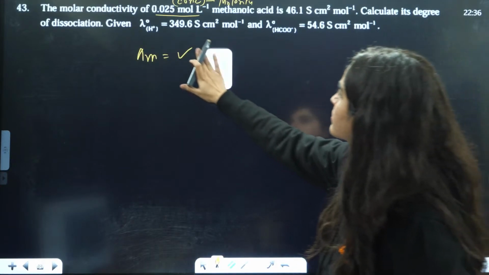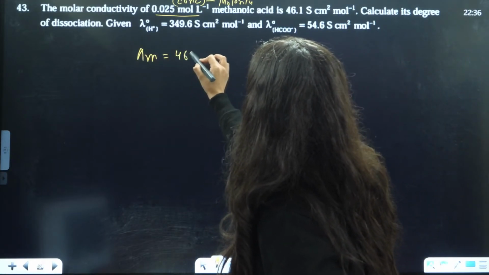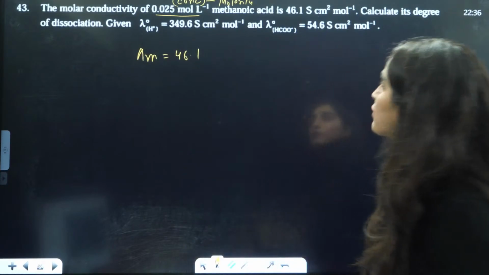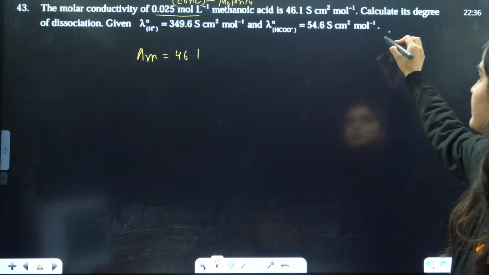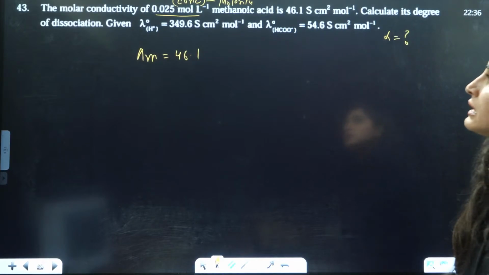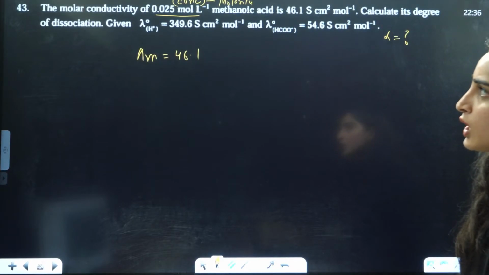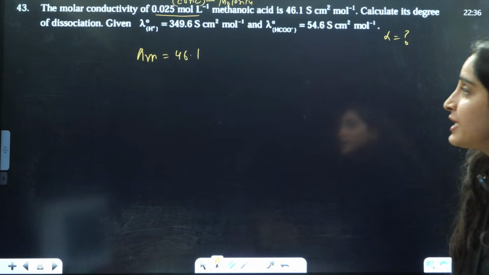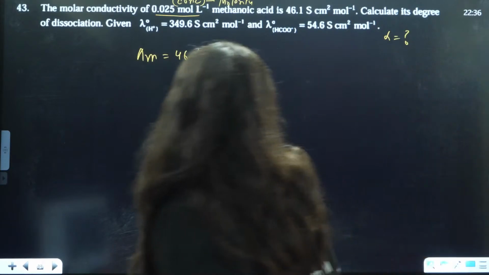Molar conductivity is given to be 46.1. Calculate its degree of dissociation. That means alpha you need to calculate. They are giving you the hints for limiting molar conductivity.